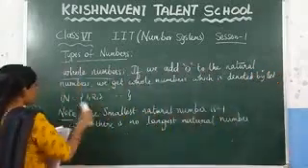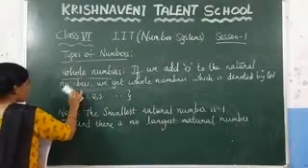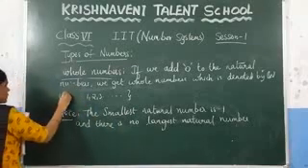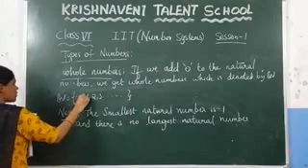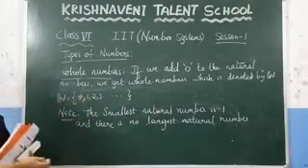The whole numbers start from 0, and after that you get the set of natural numbers.